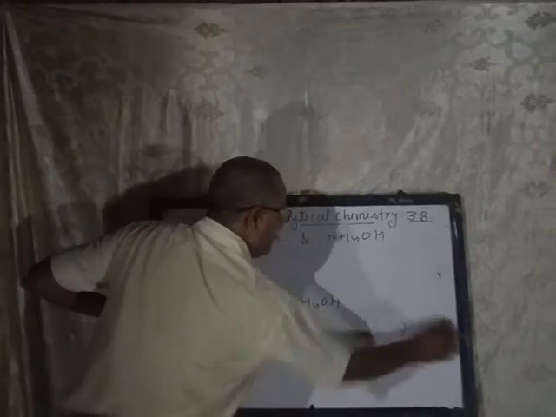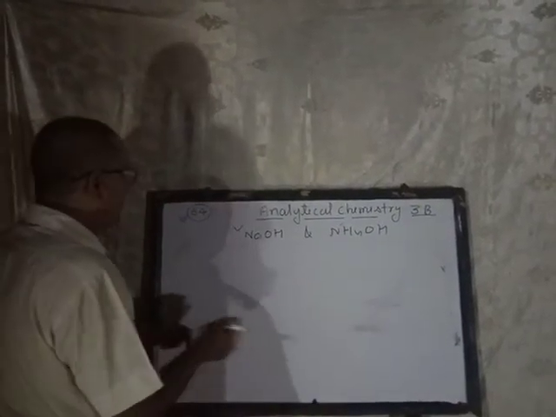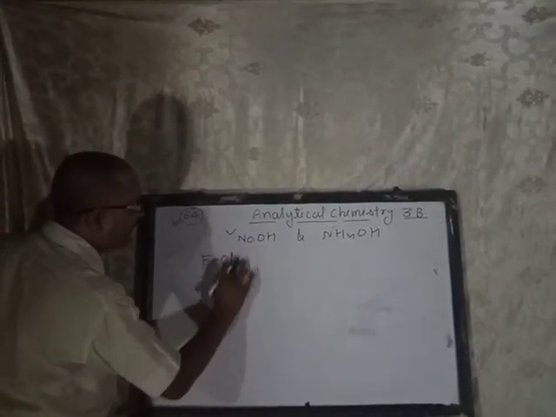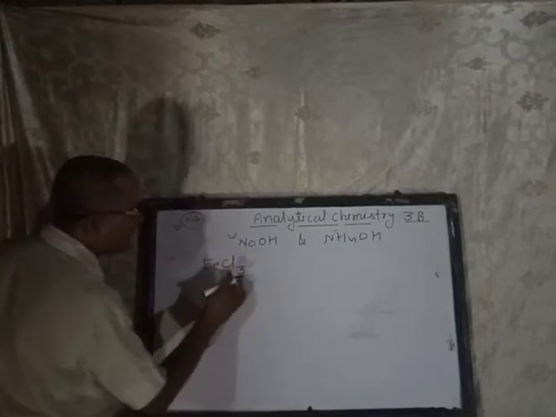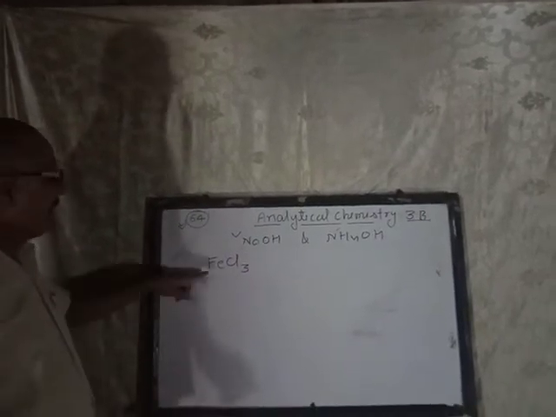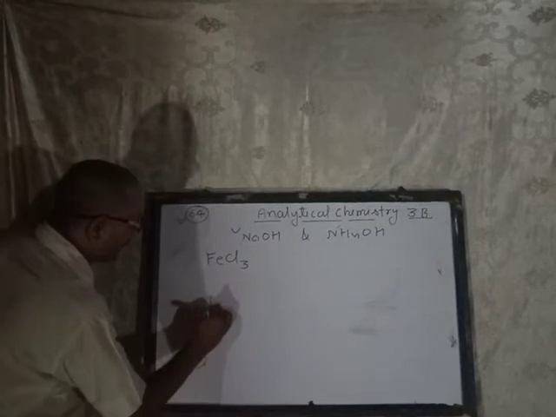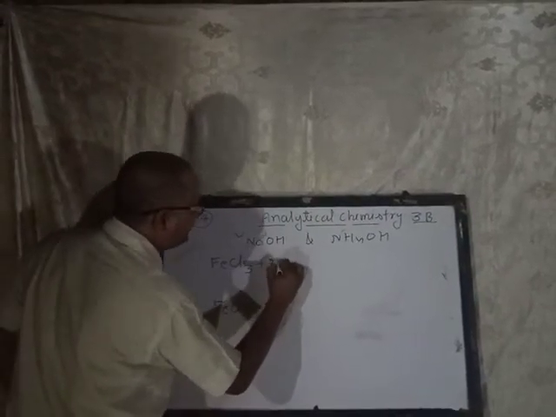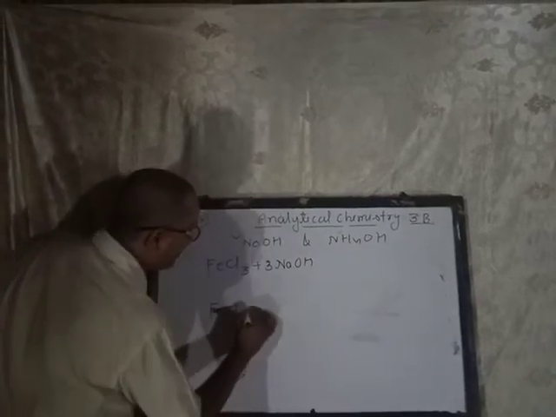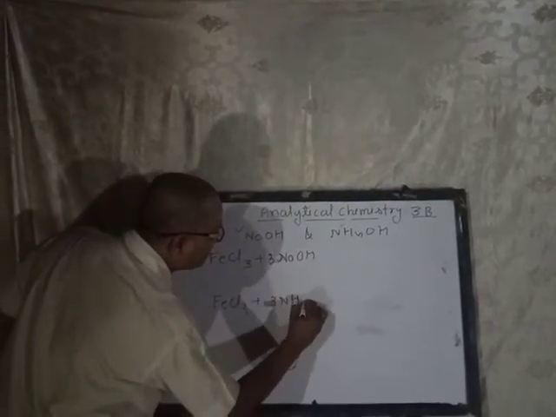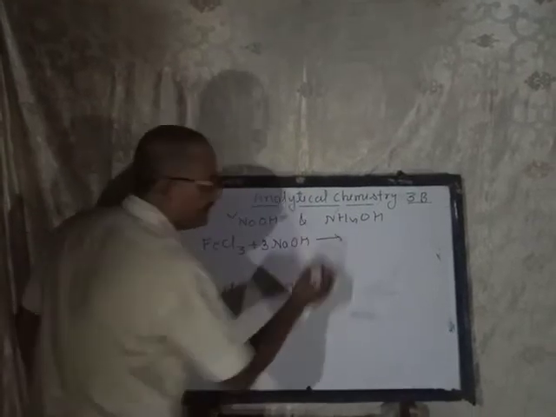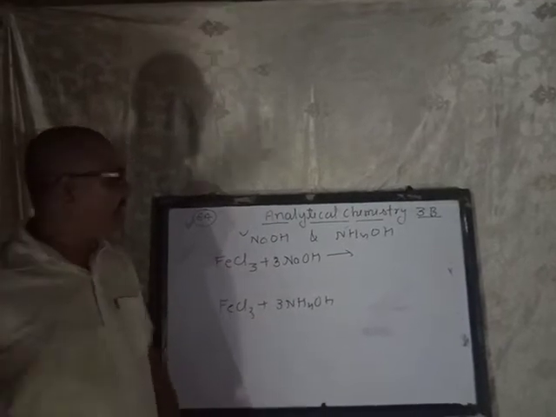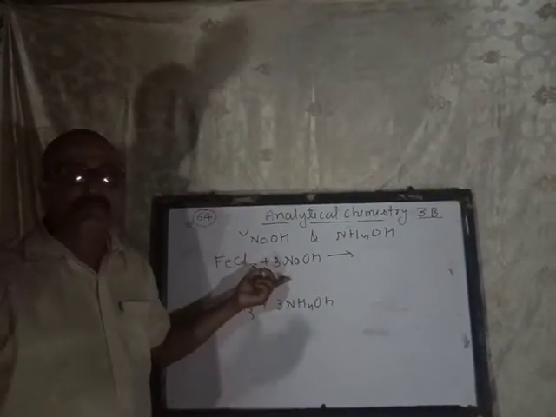Next compound, iron third chloride. Why am I saying iron third chloride? Because here the valency of iron is third. You can say ferric chloride. Same reaction: ferric chloride with sodium hydroxide and here ammonium hydroxide. When you add, the condition is the same, small quantity. Second, in excess. The question always comes for 2 marks, sometimes 4 marks. Okay.